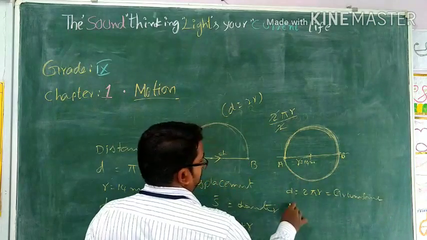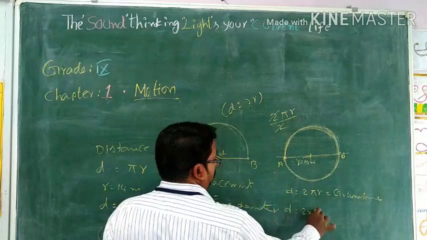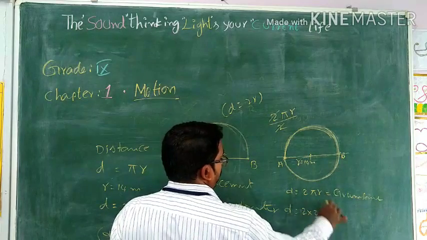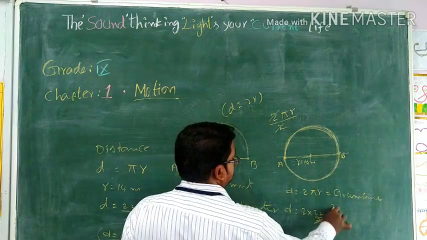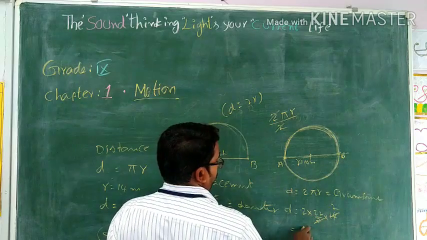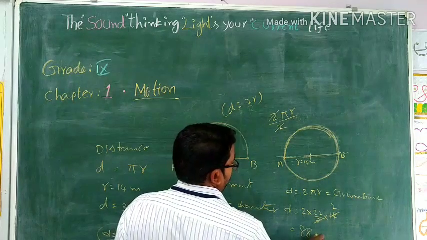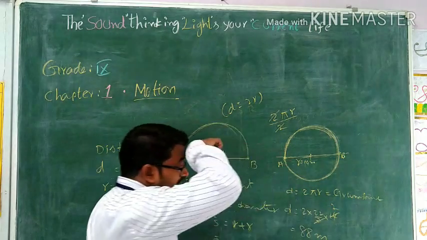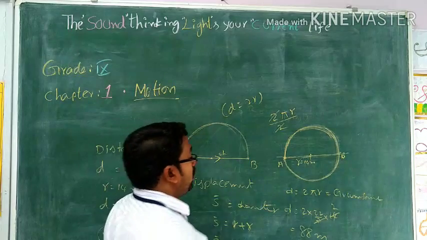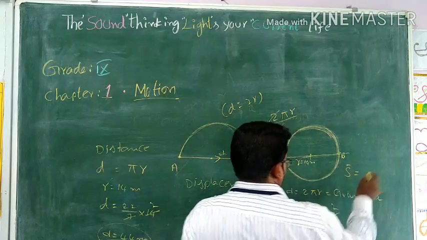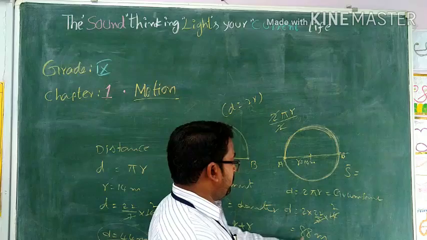So circumference of the circle is 2 into 22 by 7 into r. 14, 7 ones, 7 twos. So 44 twice is 88. 88 meters. That is the distance. What about the displacement?